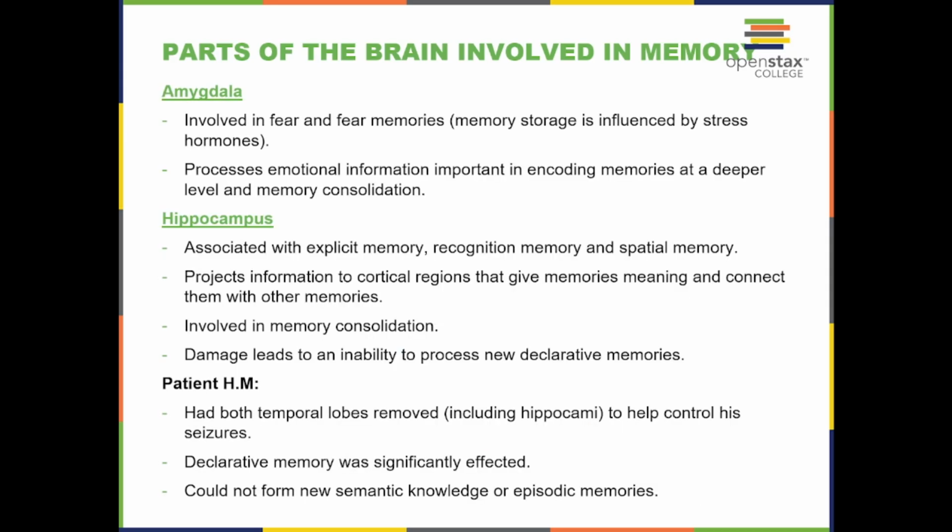The amygdala is involved in fear and fear memories, and memory storage is influenced by stress hormones. It processes emotional information important to encoding memories at a deeper level and memory consolidation. The hippocampus is associated with specific memory, recognition memory, and spatial memory. It projects information to cortical regions that give memories meaning and connect them with other memories. Involved in memory consolidation, damage leads to an inability to process new declarative memories.